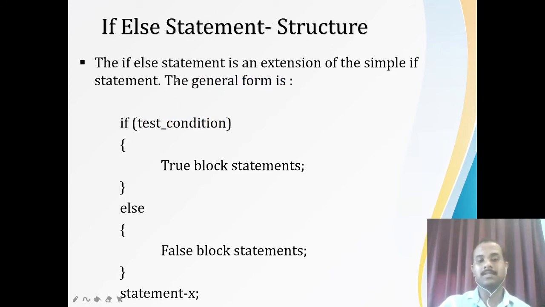This is the if-else structure. In the if-else structure, you are going to have two statement blocks. One is the true statement block and the other is the false statement block. So here, if the test condition is true, then the true statement block will get executed. But if the test condition is false, then the else, that is the false statement block, will get executed.